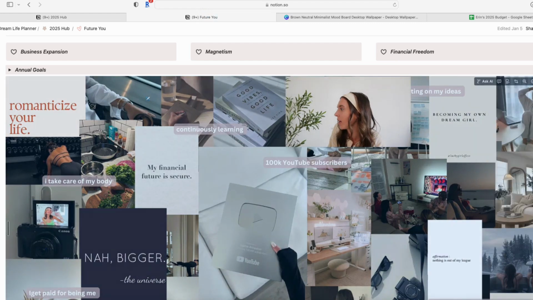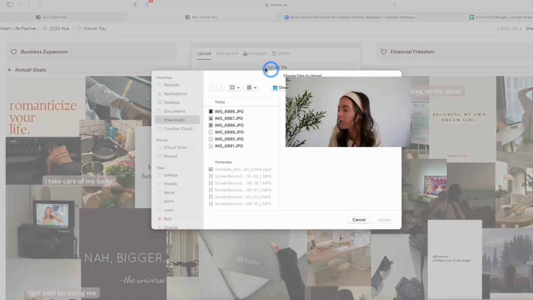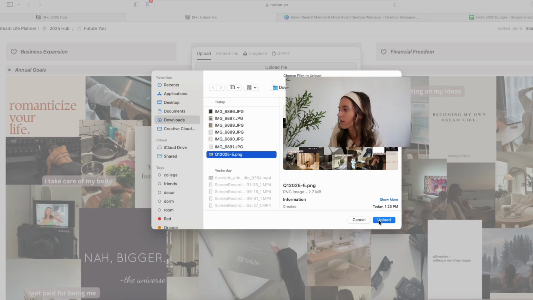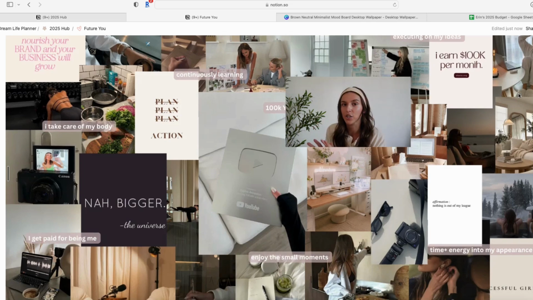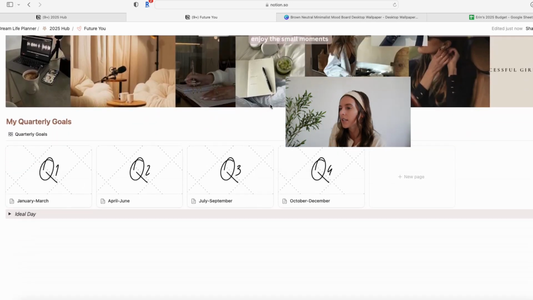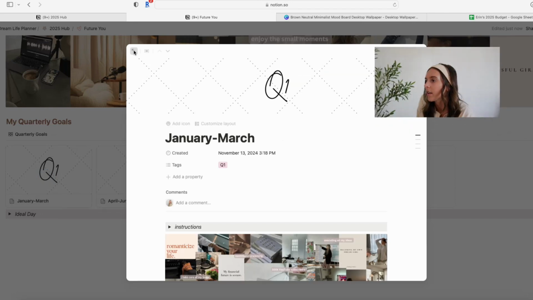And I will hit replace, upload file, upload. As you can see, it's very similar, but I just tweaked a couple of the photos to more accurately represent what this month is about. I also use this digital vision board as my computer background, so I'll go in and update all of those as well.